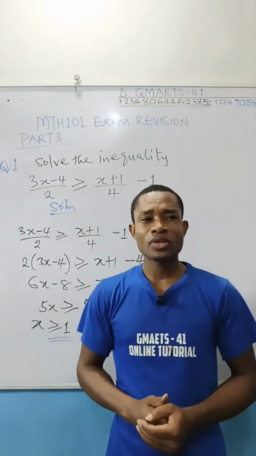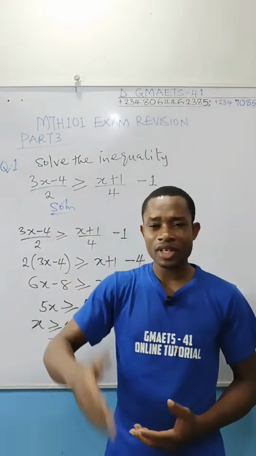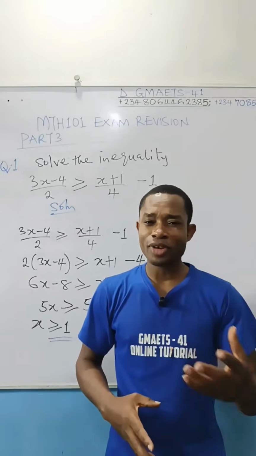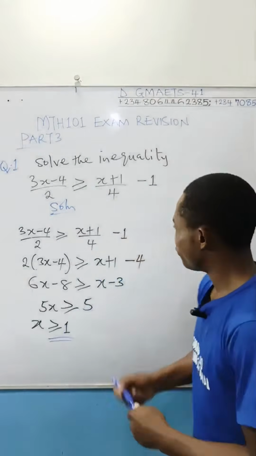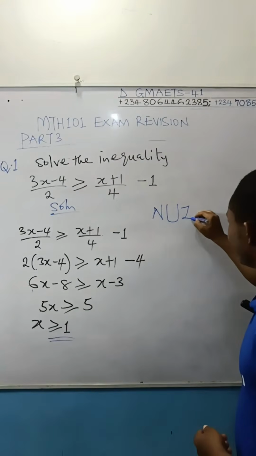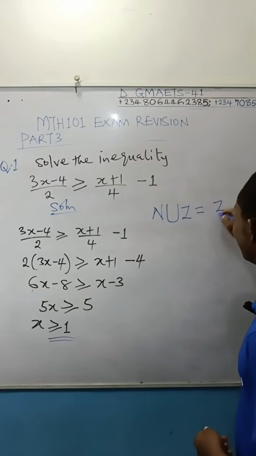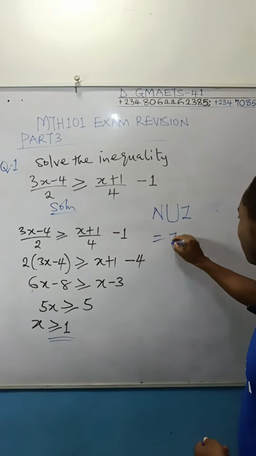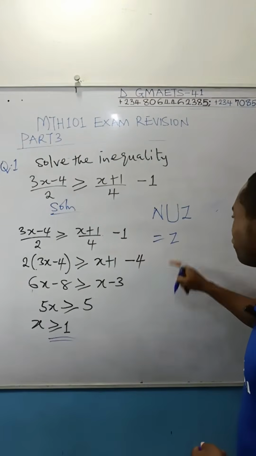The concept of your set notation, they're already available in the revision section. You know, the concept of your type of numbers, where you can be asked, if you are given N union Z, what do we give you? The answer is still Z. The answer is still what? Z. Natural number union integer will still give you integer.